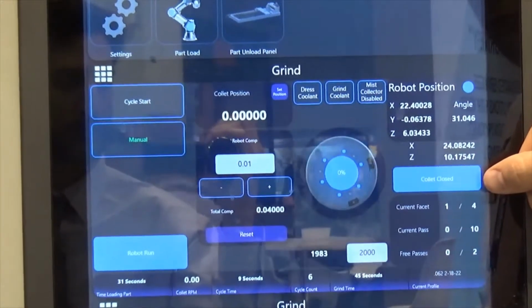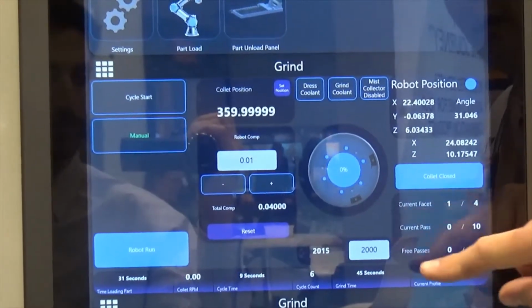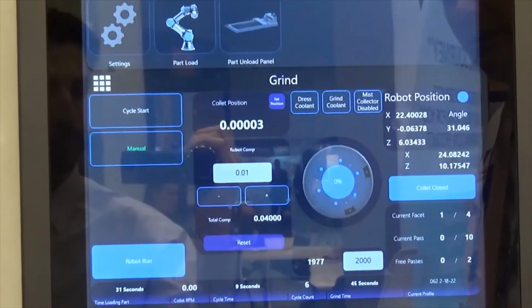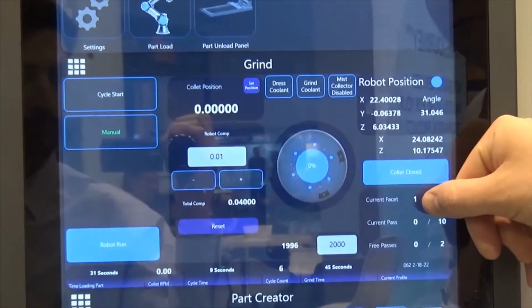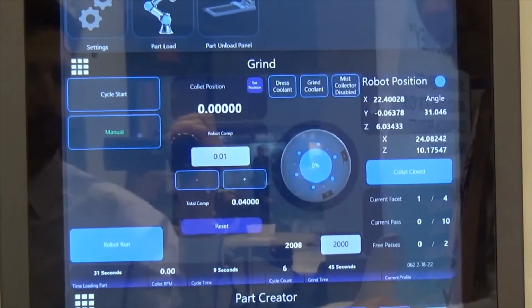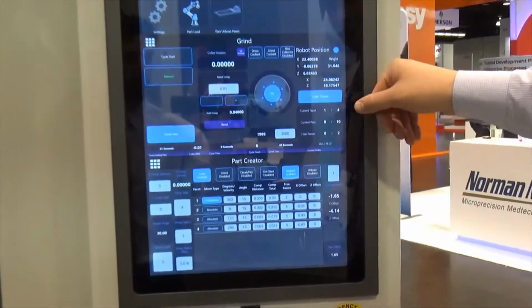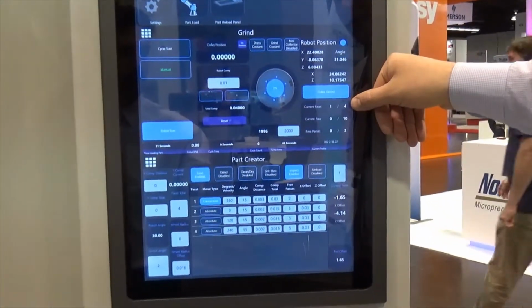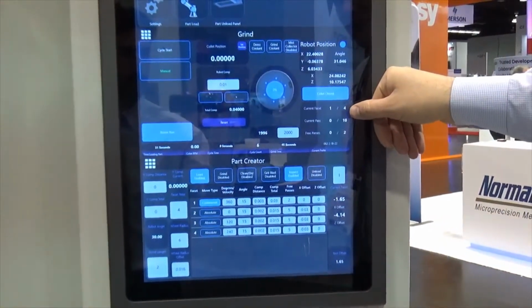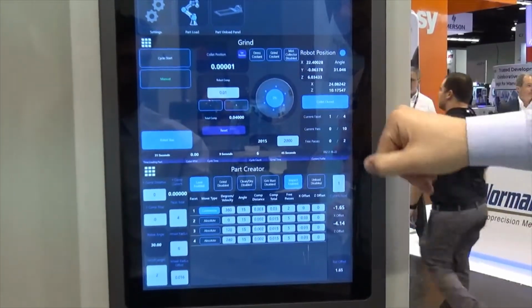We have the ability to open and close our collets, see where we are in our needle grinding process. Right now, we're on deck waiting for our first of the 4 facets that we can see here. Our first facet would be our continuous tip. So we're waiting for that to start up and run, and then it breaks it down for current passes, how many passes we have to do inside of there, how many free passes we have.